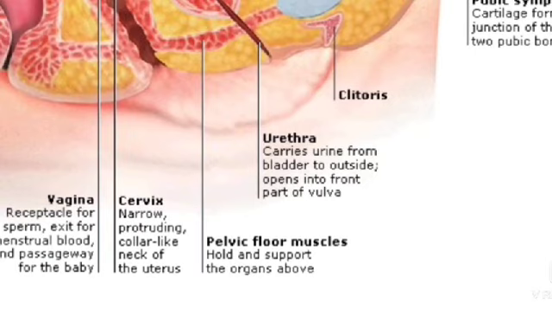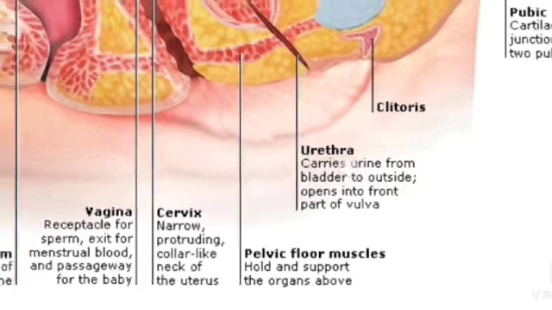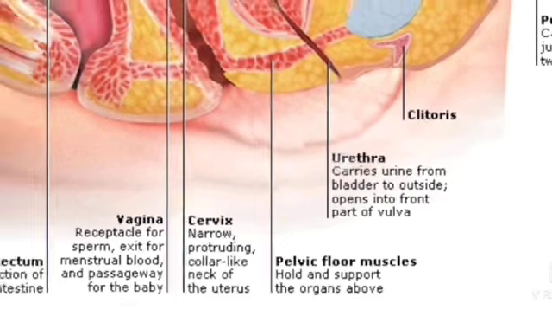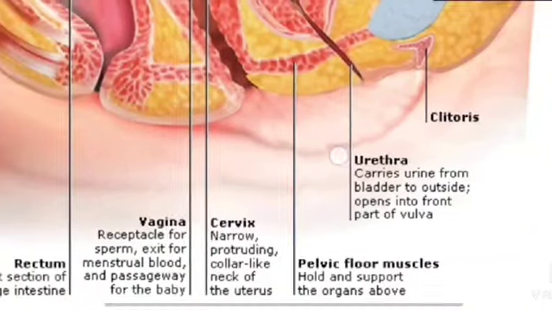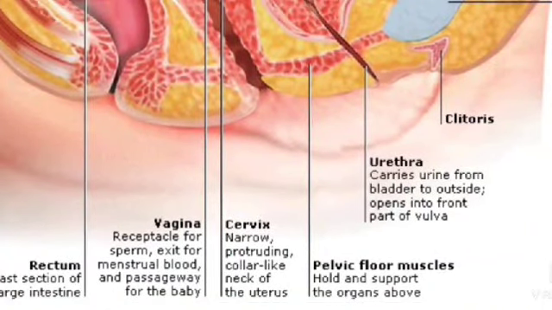The cervix is the narrow, protruding, collar-like neck of the uterus. The vagina is the receptacle for the sperm, the exit for menstrual blood, and the passageway for the baby. The rectum is the last section of the large intestine.